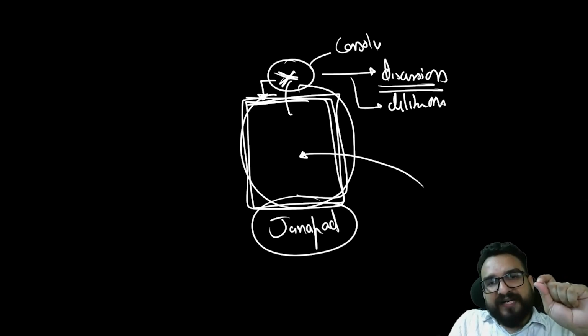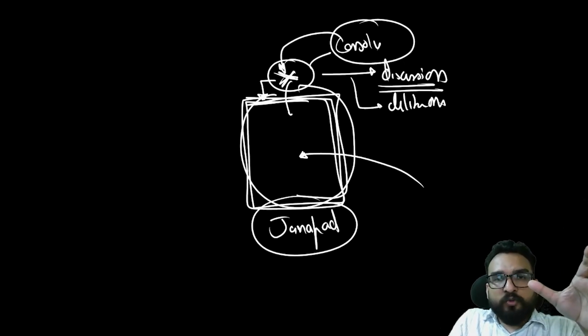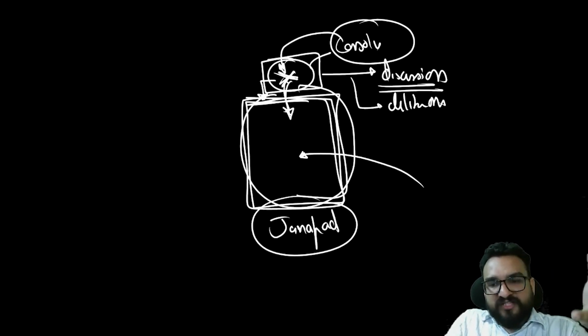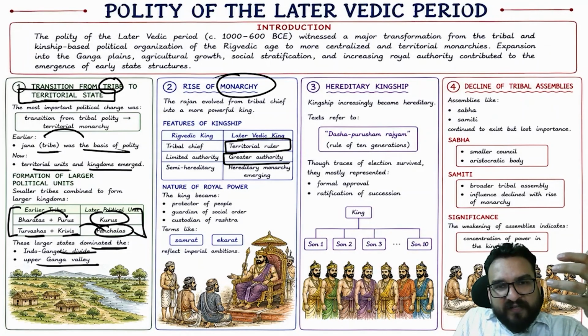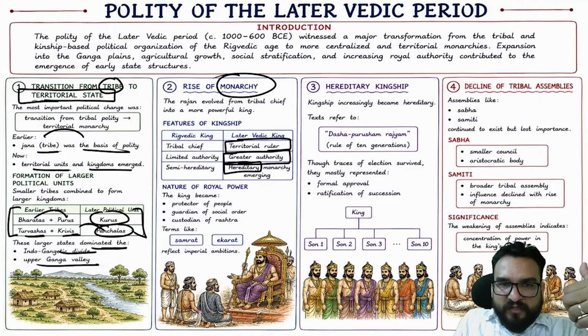So this particular personality will be changing his approach, and you will find they will try to consolidate more and more power into him only, so that he will remain the king of this particular Janpad. That's why there will be a change in the nature of the monarchy. The monarchy will become a territorial ruler, will have greater authority, and will not listen to the assemblies much. Right, and it will become hereditary as well. So absolute powers will be coming over here.